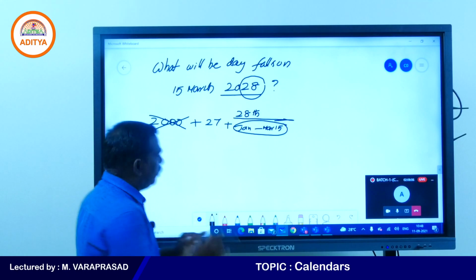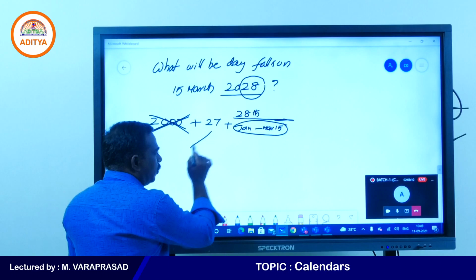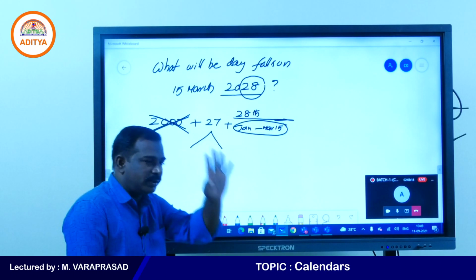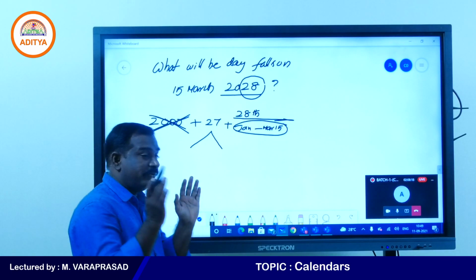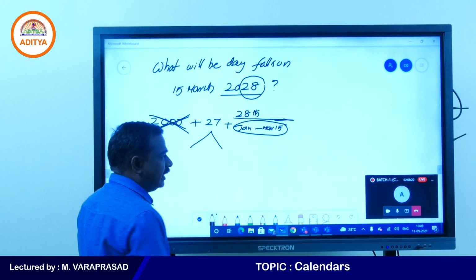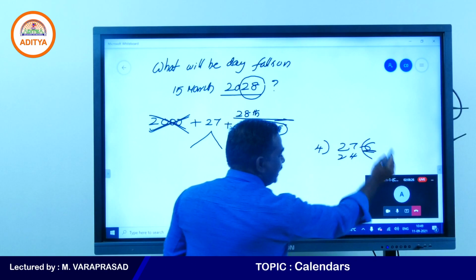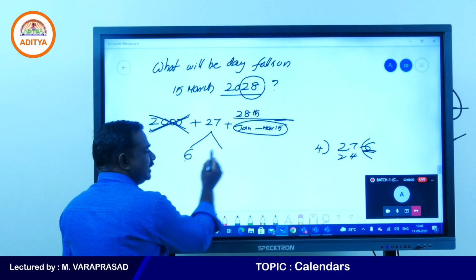First, no need to do anything here because 2000 is not required. You go for 27. How many 4s are there in 27? Divide 27 by 4. 4 sixes are 24, so 6 leap years. So 27 minus 6 is 21.